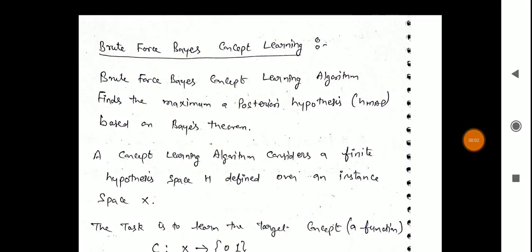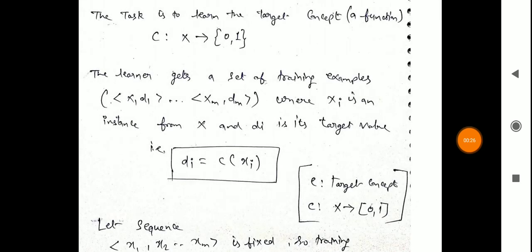In the previous lecture, we discussed Bayes theorem, and in today's lecture, we will discuss brute force Bayes concept learning. The brute force Bayes concept learning algorithm finds the maximum a posteriori hypothesis, H-MAP, based on Bayes theorem. A concept learning algorithm considers a finite hypothesis space H defined over an instance space capital X. The task is to learn the target concept C, mapping X to 0 or 1, where 0 represents not belonging to the class and 1 represents belonging to that particular class.